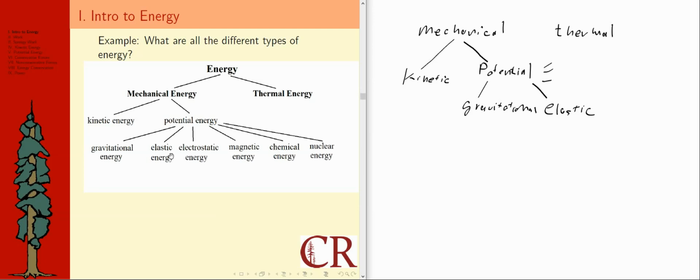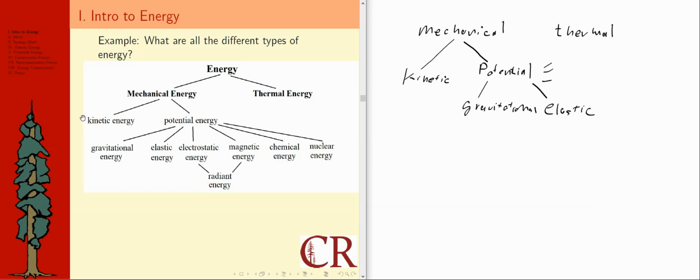In fact, there's one more here that I had trouble figuring out where to put. There's also radiant energy, which includes the energy transmitted by light, but you could also say radio waves or even X-rays and gamma rays. There are a lot of different forms of electromagnetic radiation, so we're not focusing on that one too much. It's in a weird spot down here, though, because it's debatable whether it should be a potential energy. It may actually be in the kinetic area.